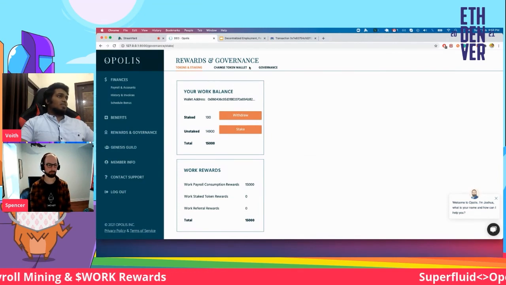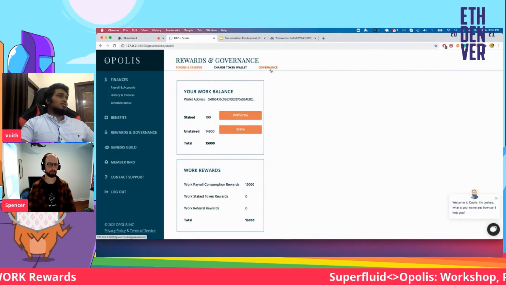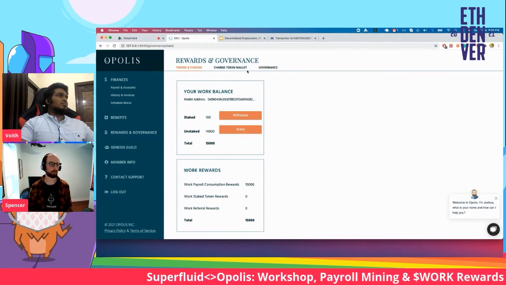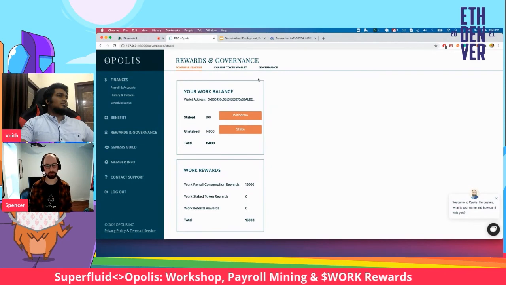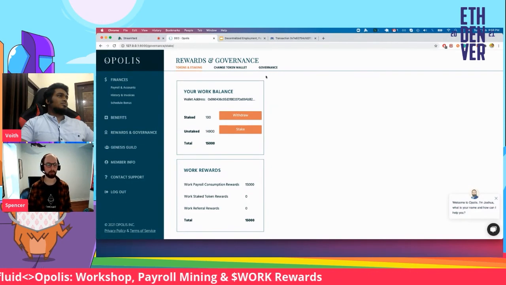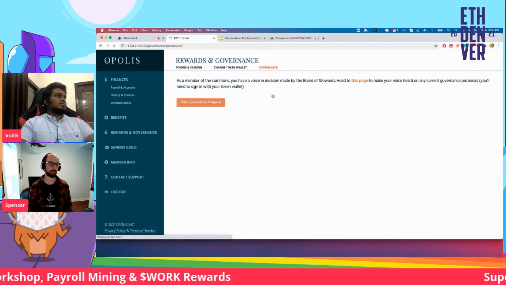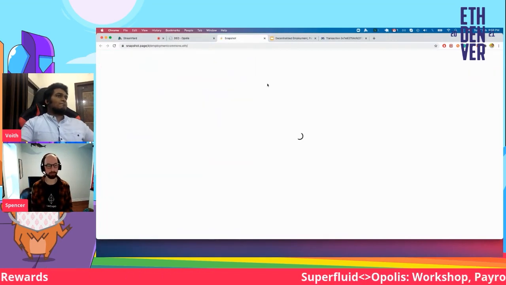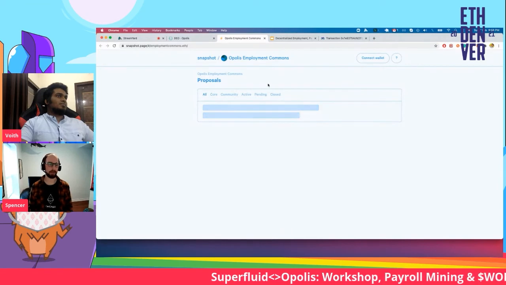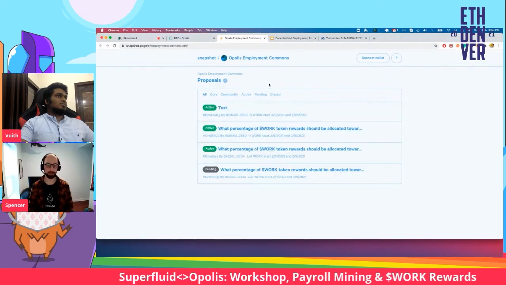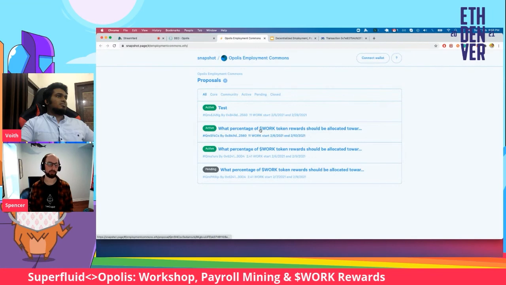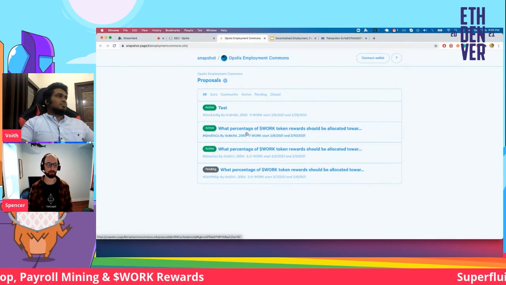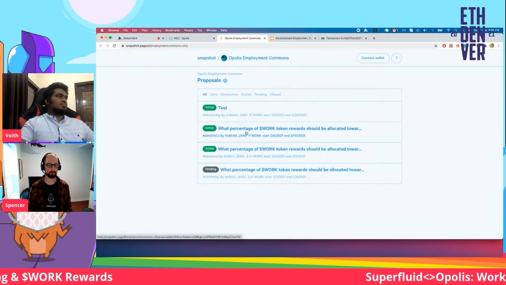So let's go to the next part, that is governance. As we're looking at governance, you might be asking why would I as a member want to stake my work tokens, stake my rewards? The reason is primarily to earn additional voice in the governance. As we'll see in this example, and I can even talk about myself, if I stake, then I will be boosting the amount of say that I have in certain governance decisions over the Opolis Commons, or the employment commons.